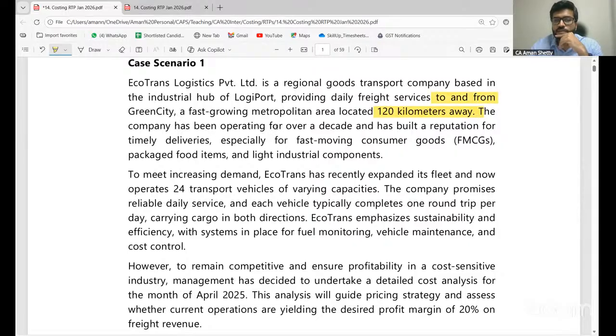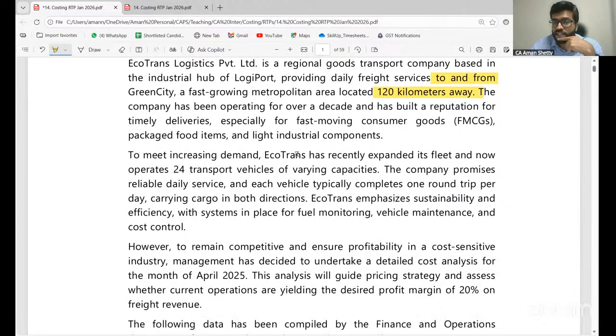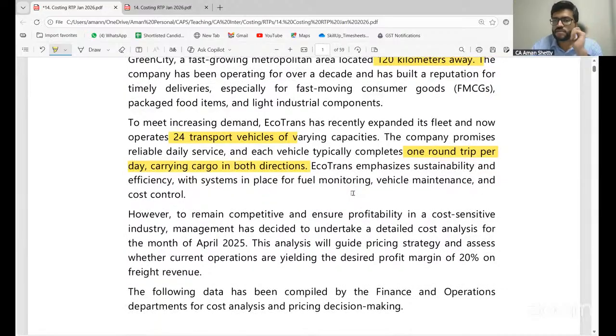The company has been operating for over a decade and has built a reputation for timely deliveries. To meet increasing demand, Ecotrans has recently expanded its fleet and now has 24 transport vehicles. Each vehicle typically completes one round trip per day, carrying cargo in both directions. That means it's not returning empty.